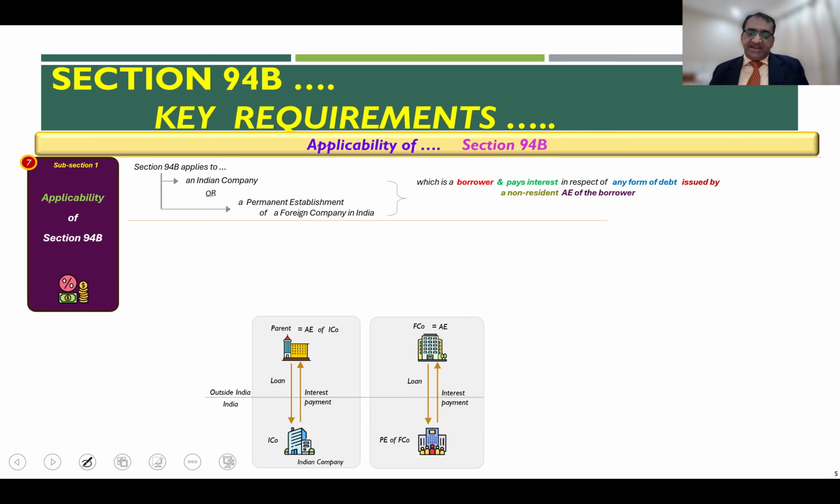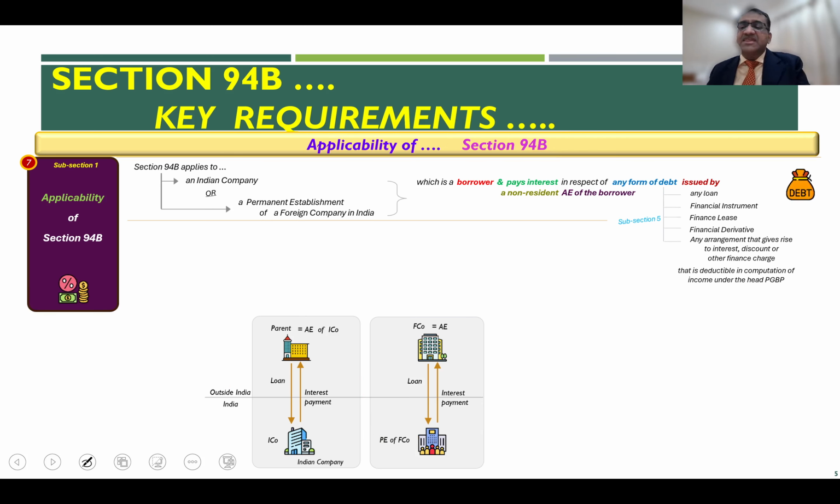Now, when we say debt, the interest would be payable on any form of debt. Subsection 5 of Section 94B has given a very comprehensive and broad definition of what debt is.